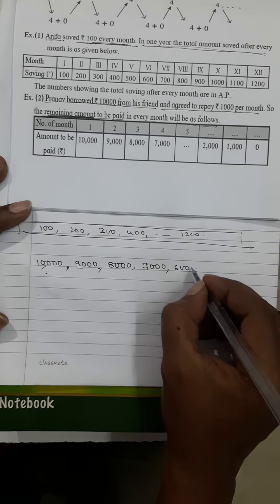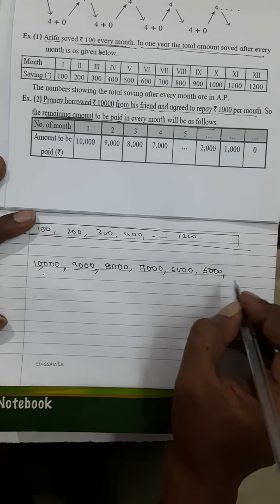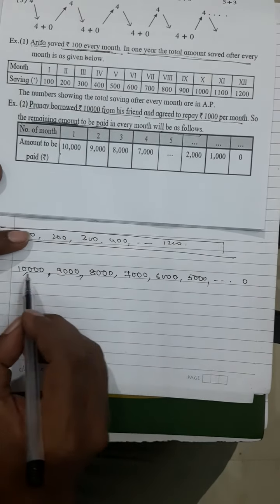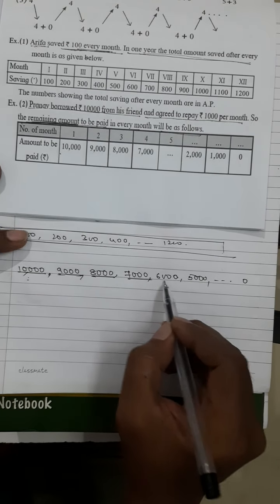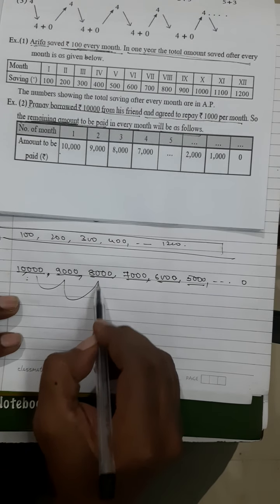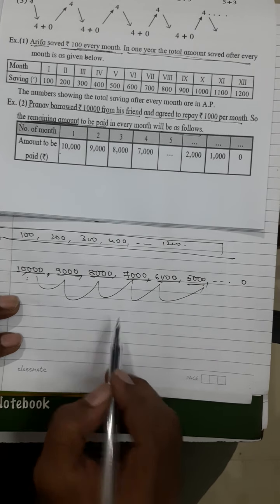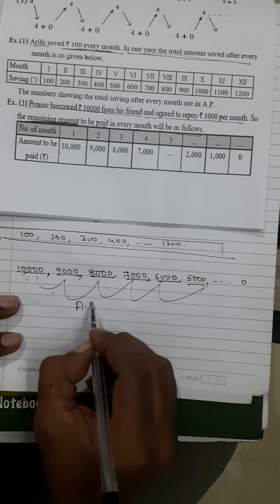So the remaining amount is now 6,000 rupees. Again 1,000 he will pay. This goes on, 5,000 rupees. Like this it goes on till the last amount he will be having 0. Now this is the sequence: 10,000, 9,000, 8,000, 7,000, 6,000, 5,000. This is a sequence. Are you getting, my dear students? So this is again a sequence, and this is not a normal sequence. This is an arithmetic progression.